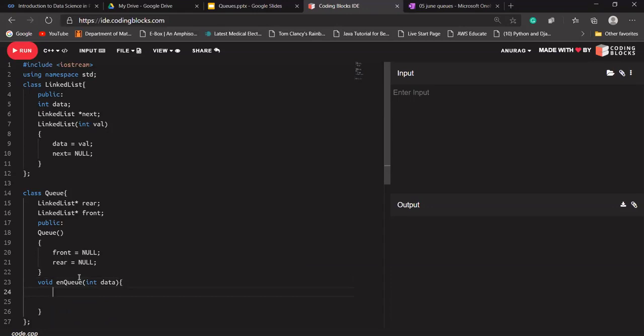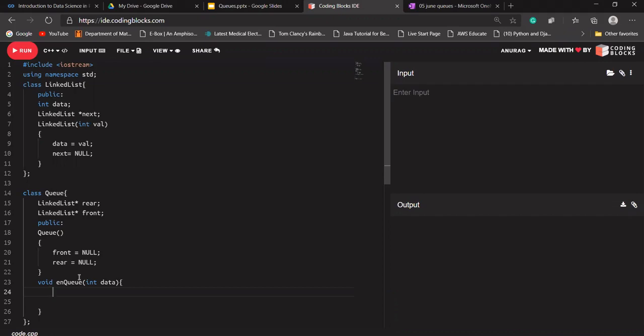So Shaista is asking, may I know why we are taking pointers here? When we design a linked list, we create pointers, because a linked list just stores a value and it stores the address of another node. So it goes like that only. If you are not comfortable with linked lists, you can watch our videos on linked lists available on our YouTube channel. If you still face any doubt why we are using pointers here, do let us know in the group. We'll try to provide some support regarding that.